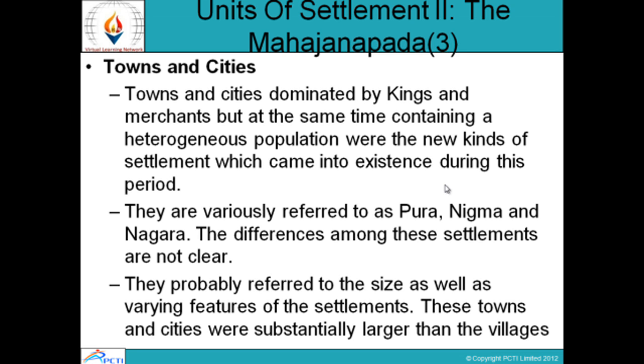They are referred to as Pur, Nigama and Nagara. The differences among these settlements are not clear. They probably refer to the size as well as varying features of the settlements. These towns and cities were larger than the villages.